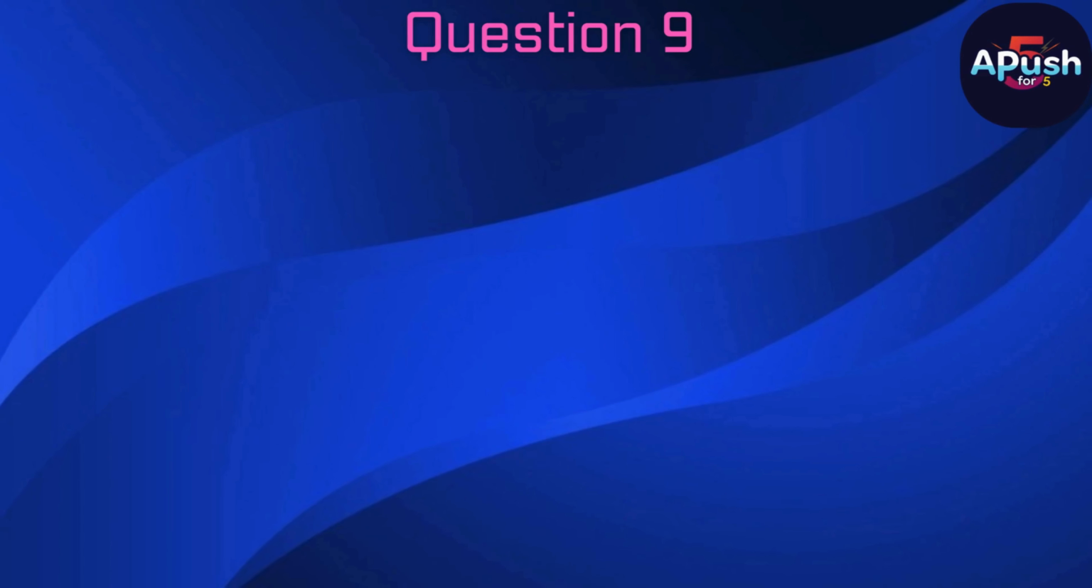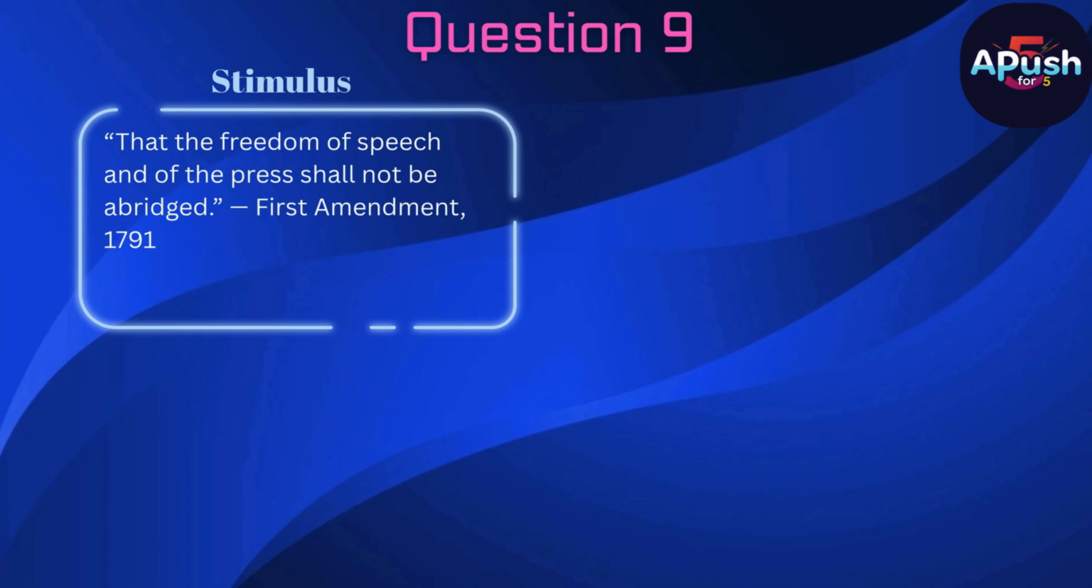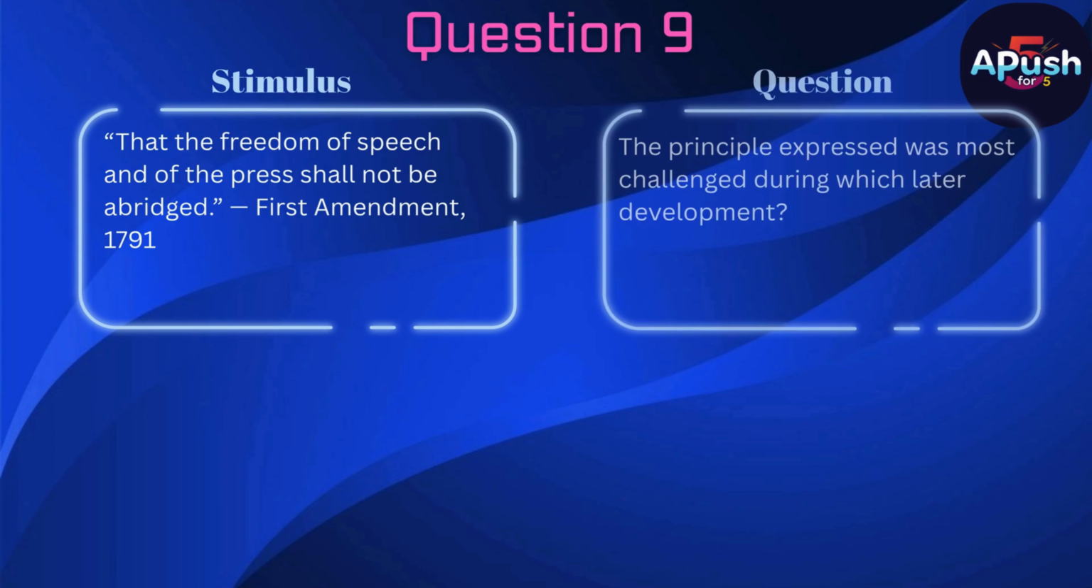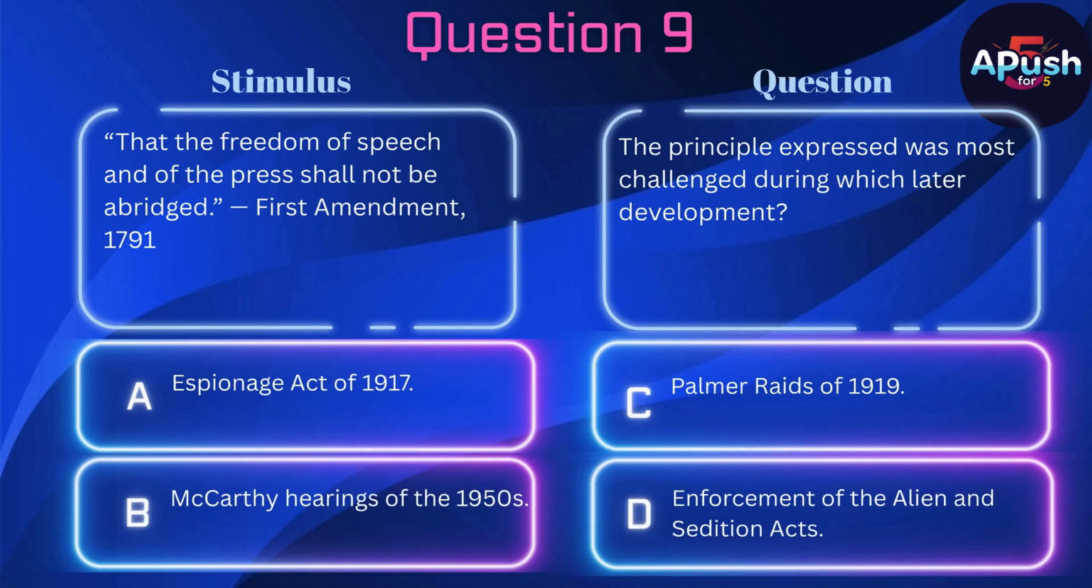Question 9. Stimulus: "That the freedom of speech and of the press shall not be abridged." First Amendment, 1791. Question: The principle expressed was most challenged during which later development? A. Espionage Act of 1917. B. McCarthy hearings of the 1950s. C. Palmer Raids of 1919. D. Enforcement of the Alien and Sedition Acts.